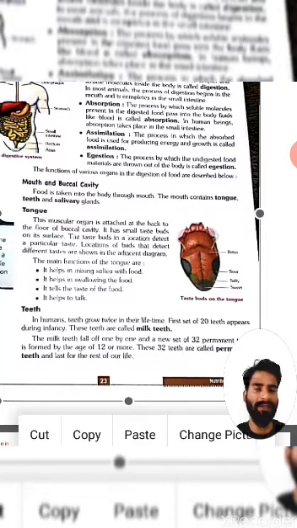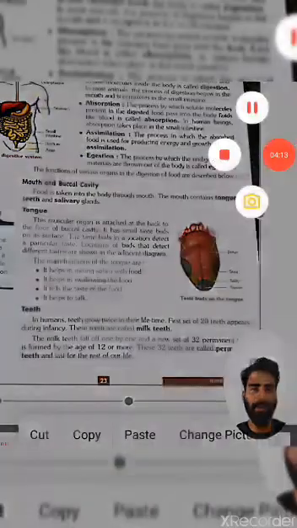The locations of taste buds that detect different tastes are shown in the figure. Here in the figure we can easily see the different parts of the tongue. What are the main functions of the tongue? First, it helps in mixing saliva with food. It helps in swallowing the food. It tells the taste of the food. It helps us to talk. That means the tongue is a very important organ of our body in our mouth.